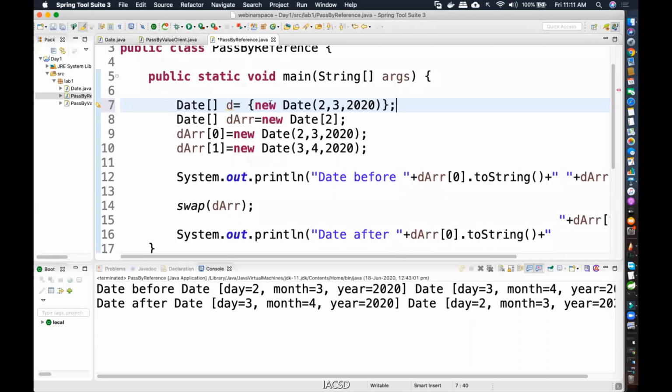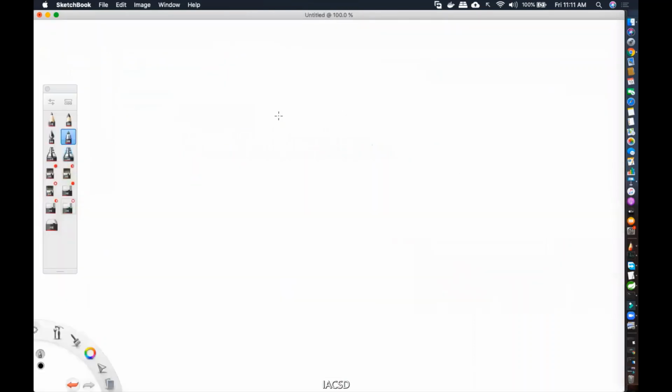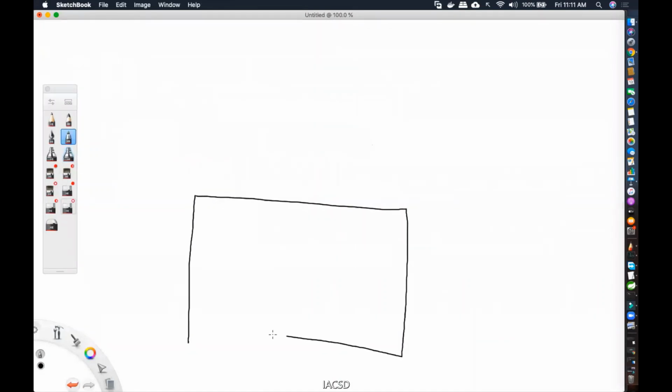That is why I'm telling you, whether you write the new operator to create the array or not, this is the new operator to create the object. Whether you write the new operator for the array or not, the object is always created inside the heap. In this case the size is 1, it automatically takes. So you can write an array like this, or you can write an array like this with the size specified. So over here, first objects are created where? In heap memory, right? So I'm going to have my heap space. Inside that, we are going to have the array.